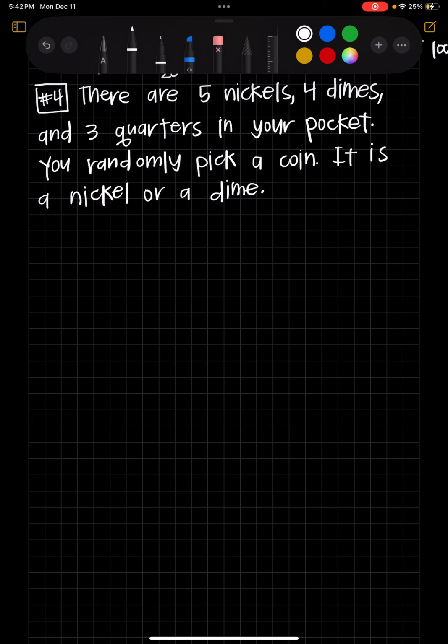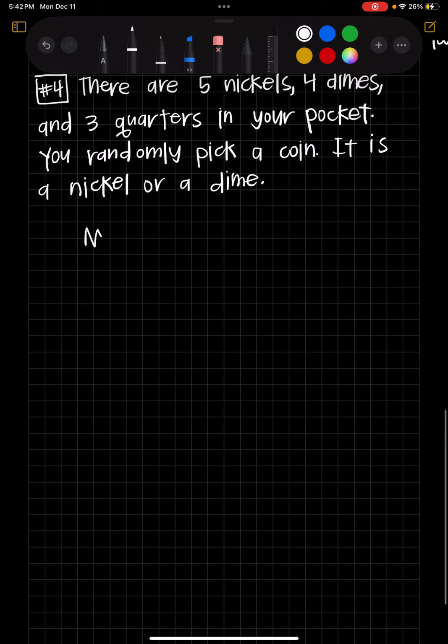Is there any event where we can pick a nickel and a dime at the same time if we only pick one coin? No, because you either pick a nickel or you pick a dime, right? There's not a nickel dime hybrid. And so because I can either pick a nickel or a dime, I can't pick both. These are considered mutually exclusive. So I'm going to write mutually exclusive.